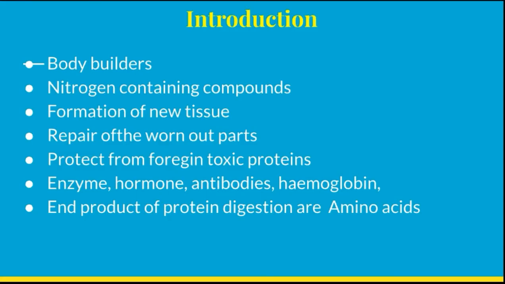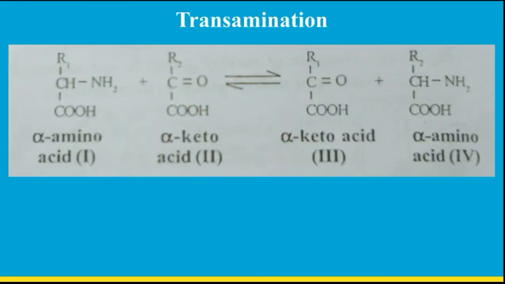Now the first process of protein metabolism in our syllabus is transamination. So what does transamination mean?